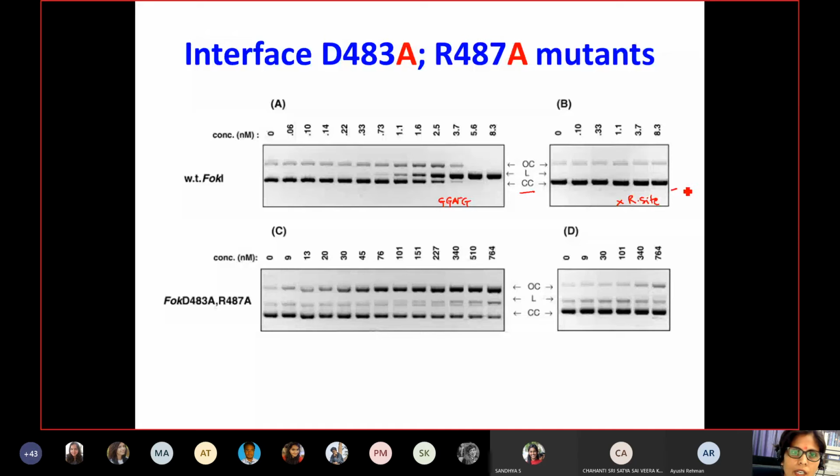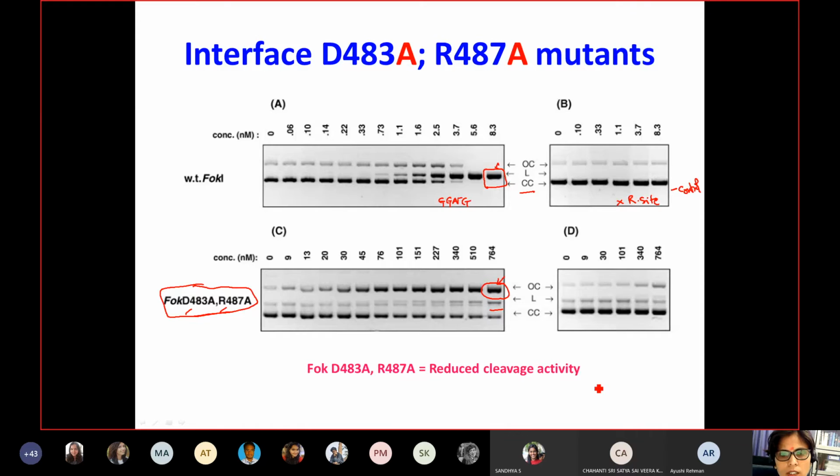And in this mutant, you do not see any linear products, whereas in the final assay, you see from coil-coil structure to linear product, whereas the major product from this kind of assay was your open coiled structure. So from this assay, they said that when you mutate these enzymes, specifically these two domains, dimers are not formed, but some kind of activity is still there, but you have reduced cleavage activity.